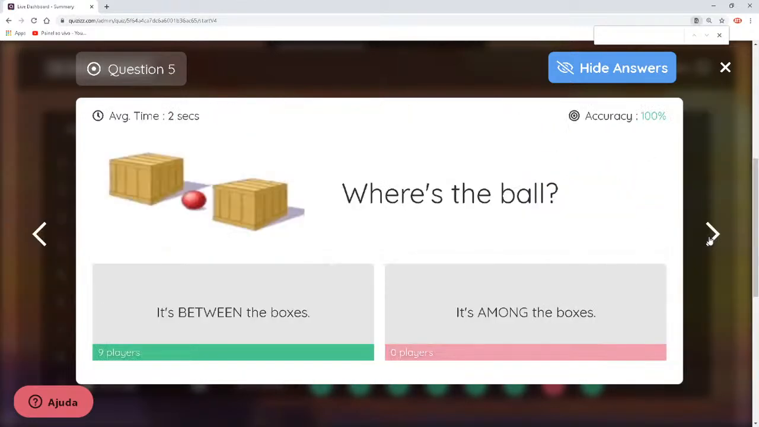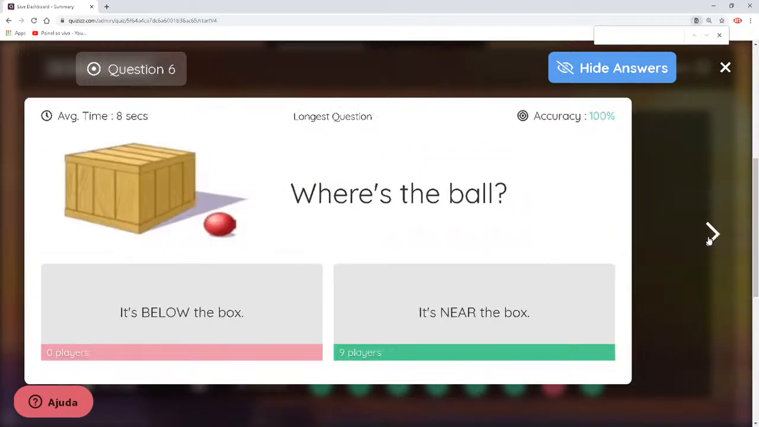I was talking about the difference between among and between because both of them express a middle meaning, okay? The ball is in the middle, but in the middle of what? Between means that we've got two things and the ball is between them. Two, and among there are more things. 3, 4, 5, 6, okay? It's among the boxes. But the right answer here, as we have two boxes, is between, okay? Let's go to number 6.